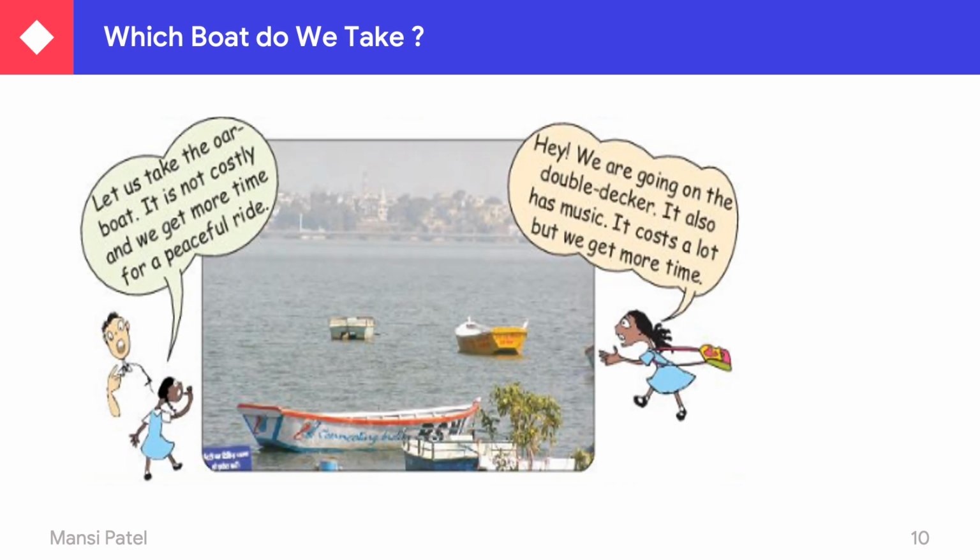After that, they say, let us take the oar boat. It is not costly and we get more time for a peaceful ride. Whereas the other says, hey, we are going on the double decker. It also has music. It costs a lot, but we get more time.